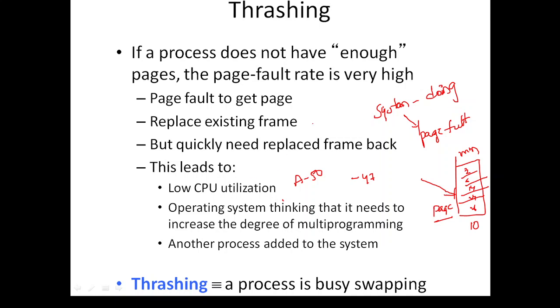Thrashing is when a process is busy swapping.